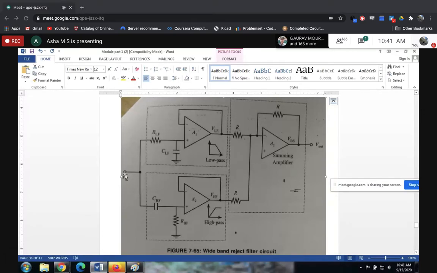Whatever the high frequency and low frequency, it all depends on FL and FH. These two are the cutoff frequencies. You have to decide that FL and FH first before designing this filter. Got it? Next, what are the high frequency signals? When I say high frequency, it is greater than FH.